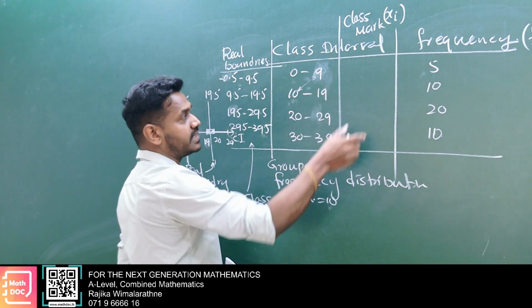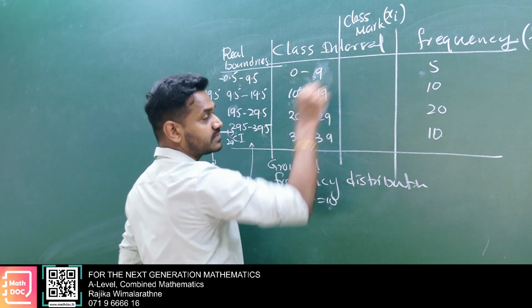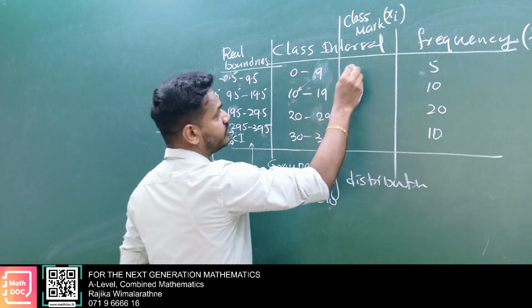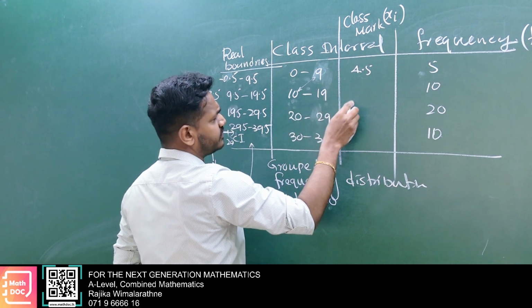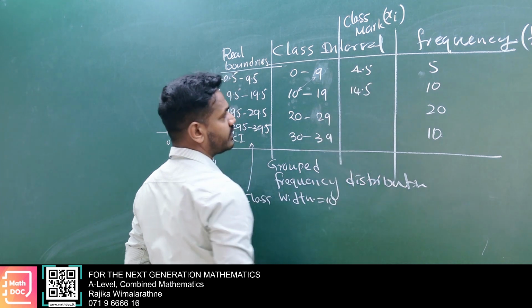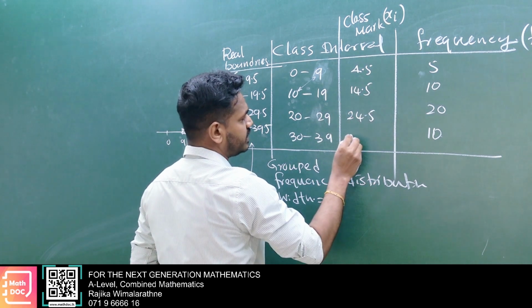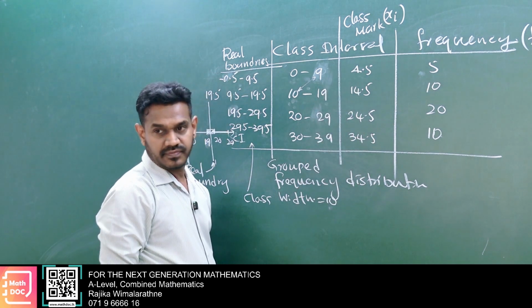So for 0 to 9, with 5 count, I'm going to consider the mid value as the class mark. 0 plus 9 divided by 2 is 4.5. 10 plus 19 divided by 2 is 14.5. Then here 24.5, here 34.5. This is what we call class mark.